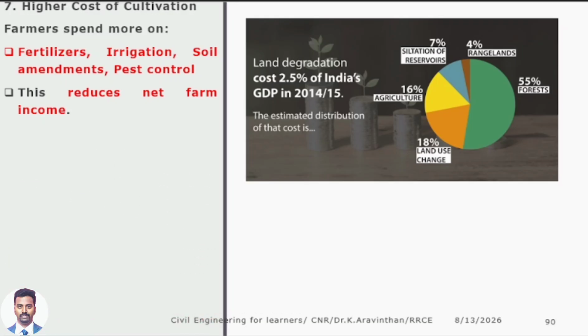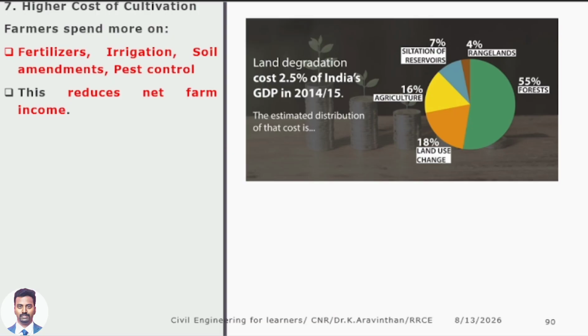This is what I told. You have degraded land, high cost. Sir, this is the total idea of India's GDP. Due to degraded land, GDP in 2014-15, not today, 12 years before. Certain statistics the government will hold and not release to people. Do you know that India has a ministry for statistics? GDP has reduced by 2.5% due to land degradation.